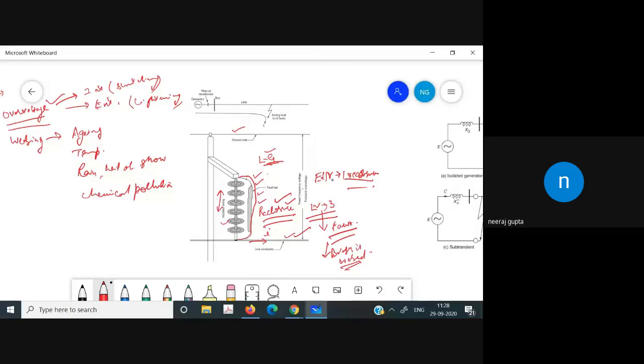Now we have the short circuit. Short circuits can be of two types.